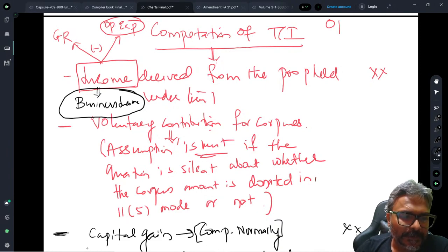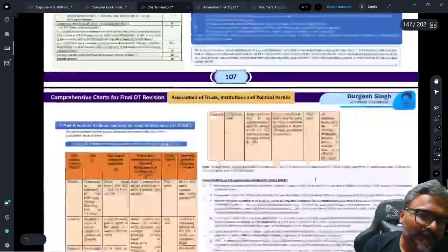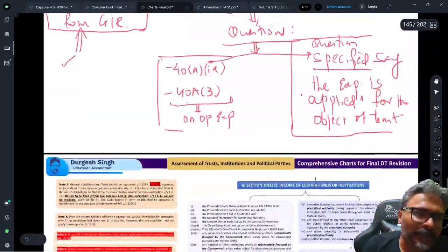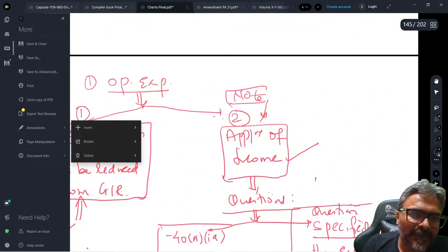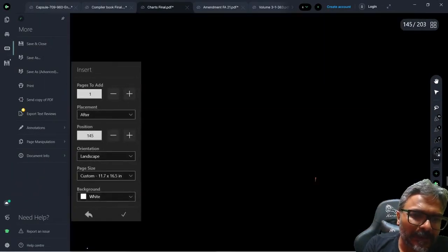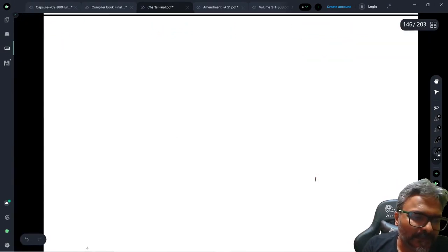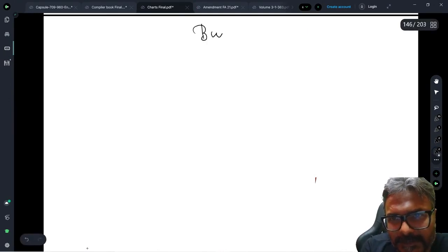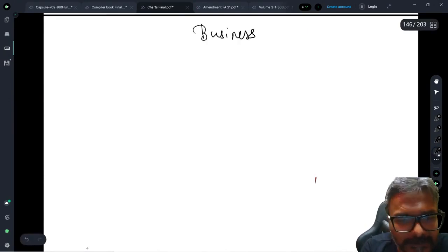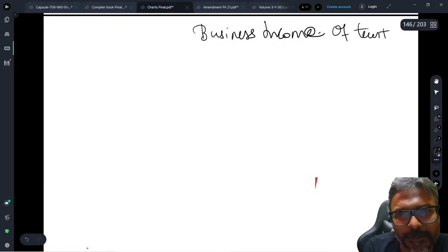So, students, now on the business income, be very careful about this. ICAI is master in spinning the questions in trust taxation. You are also aware of how they have done the spinning job. They are masters of spinning this one on business income. If business income is there, you have to read the question carefully on the business income treatment of the trust.